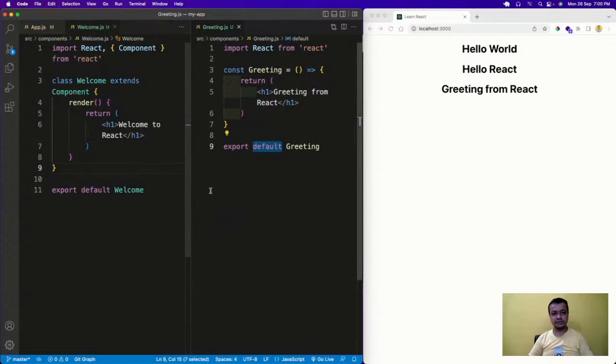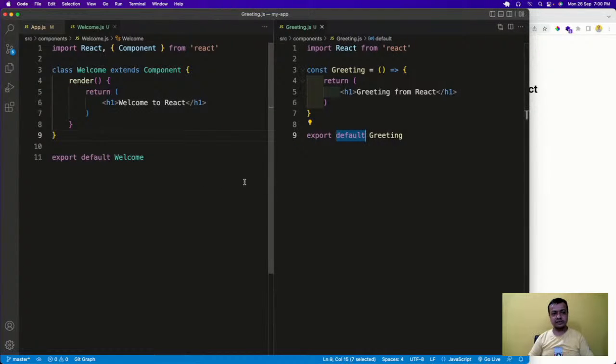If you see the difference here, the first thing is that there is a class keyword. Of course it is an ES6 class. Class welcome extends component. So what is this component? Component is something for which the React team has written a lot of functions, because a class based component has a lot of functions like state and lifecycle methods. Extends is inheritance. This is boilerplate code which you have to write. Extends means inheritance, but you don't have to know much.